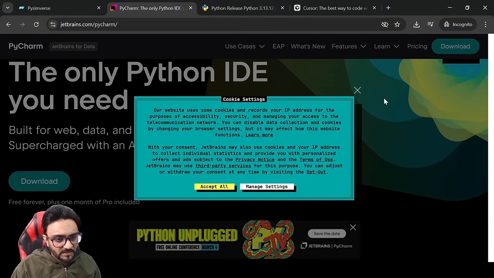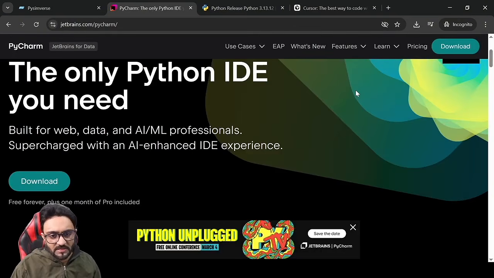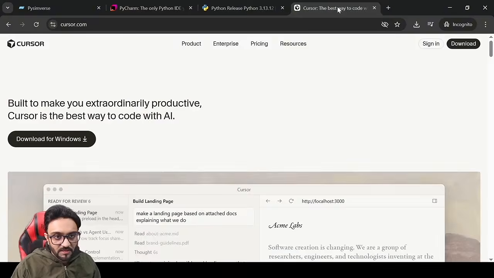But what I recommend is that for beginners, creating a virtual environment and making sure all the files are installed properly is a little bit difficult. So that's why we are taking the easy approach. We will download PyCharm for our environment and running the code, and for anything related to AI coding, we will be using Cursor.